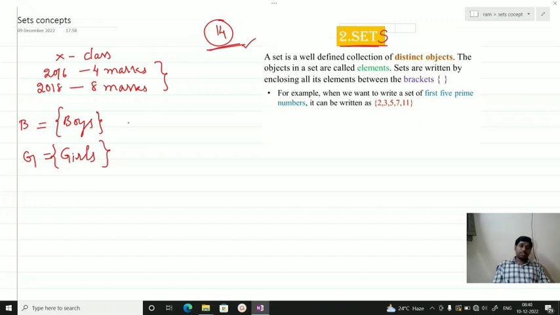The objects in the set are called elements. Let us say for boys, a few names: Ramu, Raja, and some name like Revant.